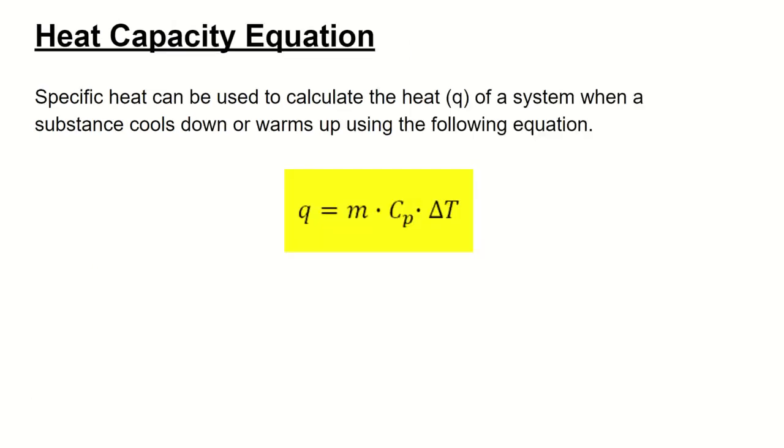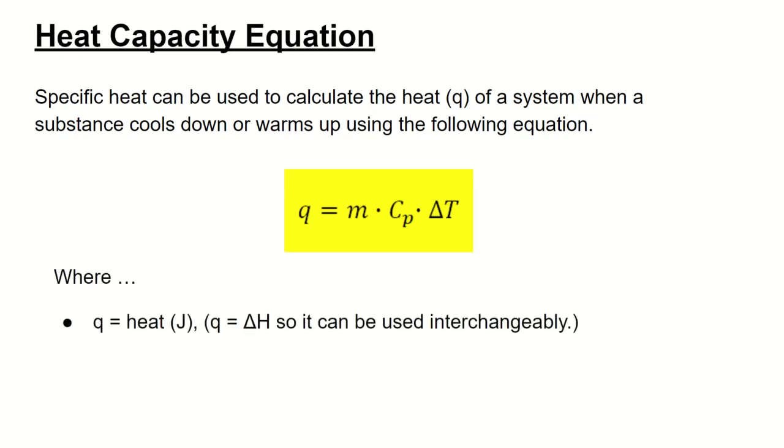Whereas if you were to use solid metal to absorb the energy, it's not going to do a really good job. So if you know the specific heat of your substance, so in this case, your substance will be your system, you can use it to calculate the heat of a system when the substance cools down or warms up using the following equation. So the equation's here in yellow. It's Q equals M times C of P times delta T. So to break it down, we're going to define the following symbols. We have Q, which represents the heat. Once again, going back to our first slide here, heat is used interchangeably with our change in enthalpy.